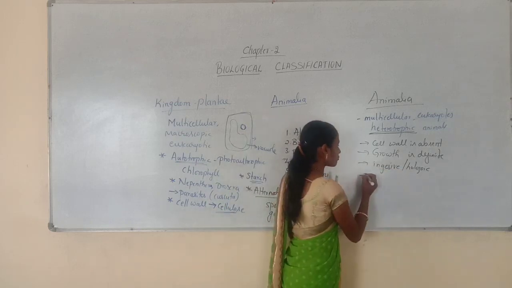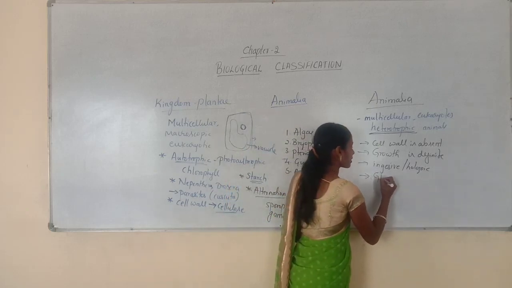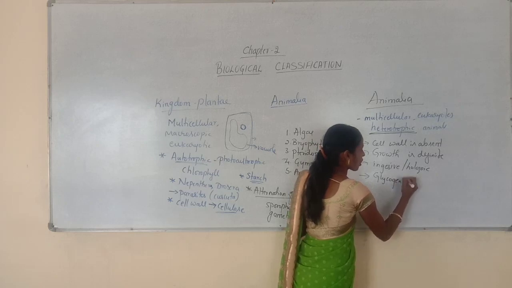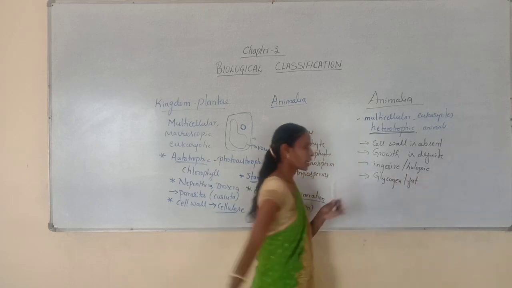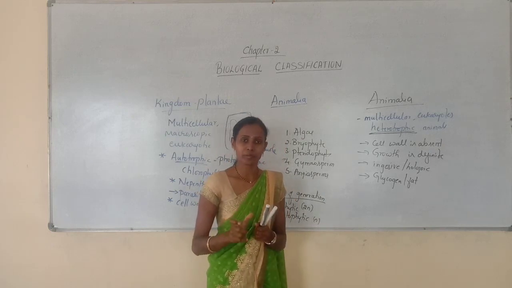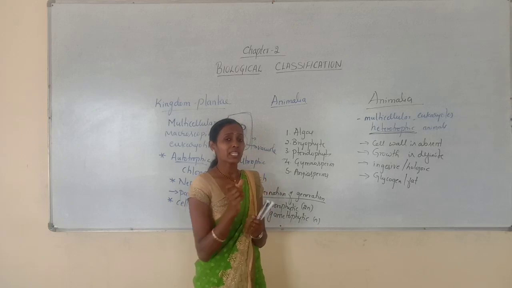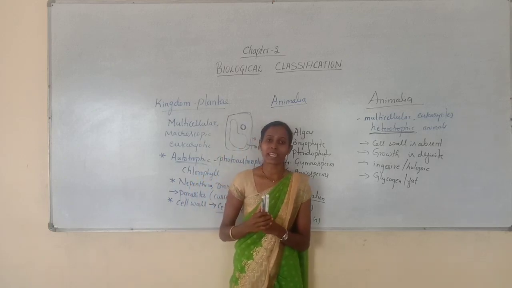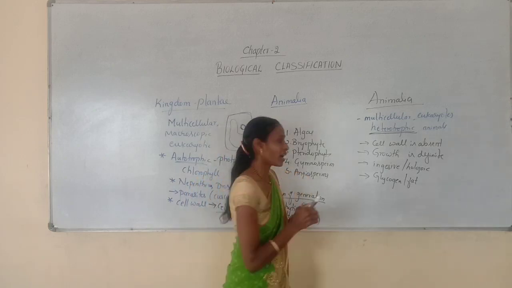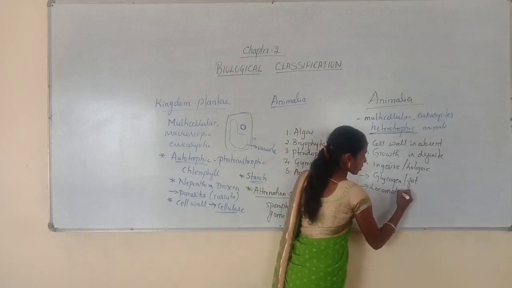And the reserve food material. The reserve food material in animals may be either glycogen or fat. Then another important characteristic feature of animals is locomotion.